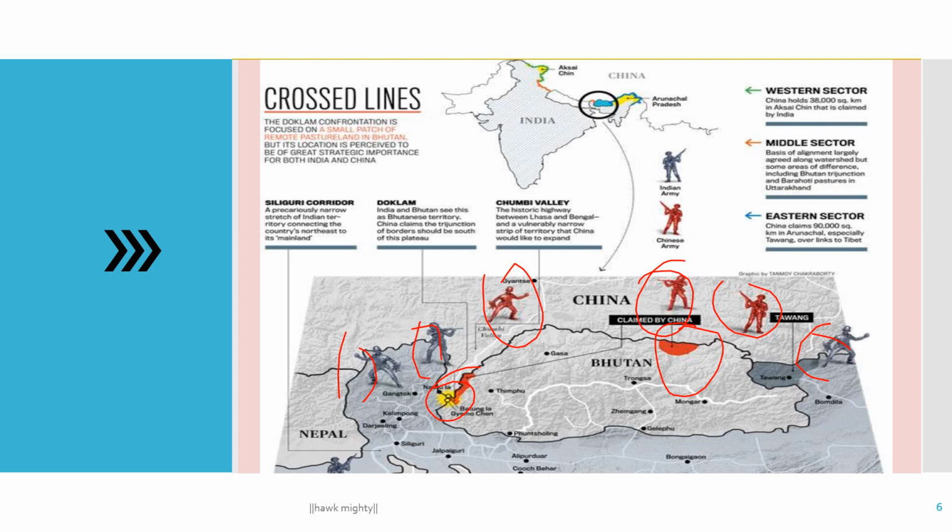Okay, the Siliguri corridor and Doklam and Chumbi Valley, the western sector, middle sector, eastern sector, this is the point we are talking about. If we see the Indian map, we can see it clearly. This is Arunachal Pradesh.